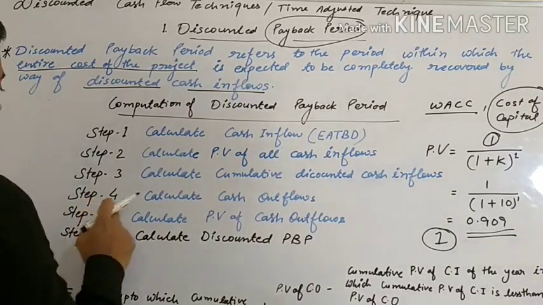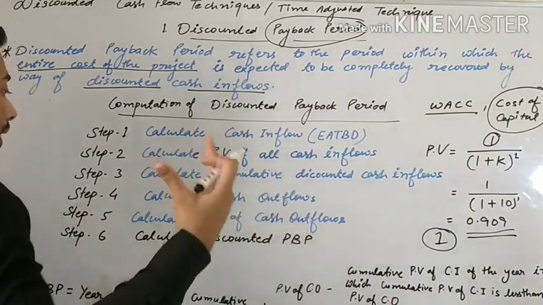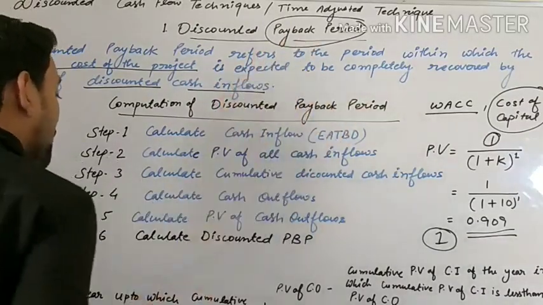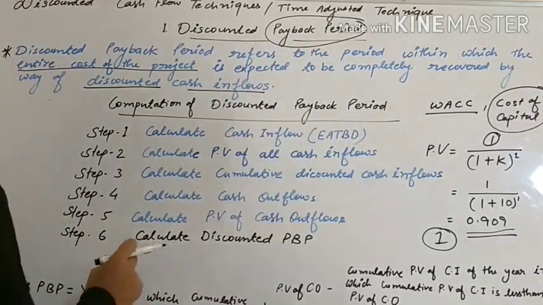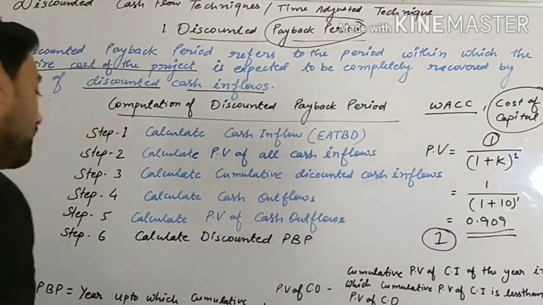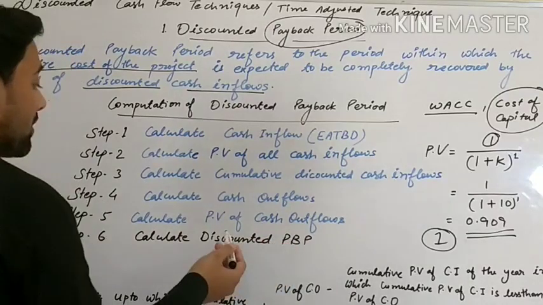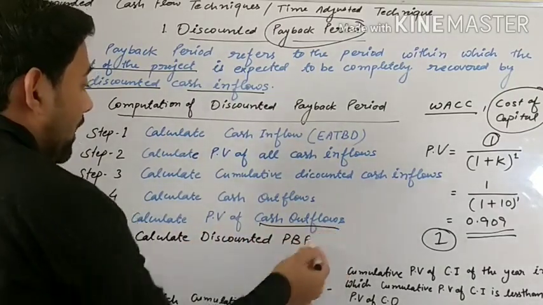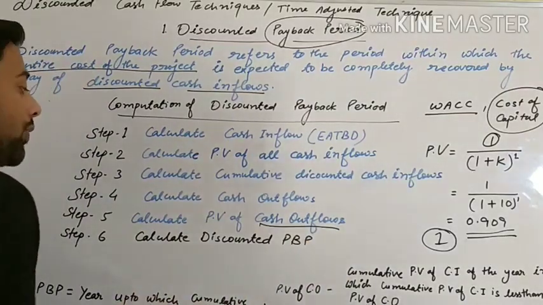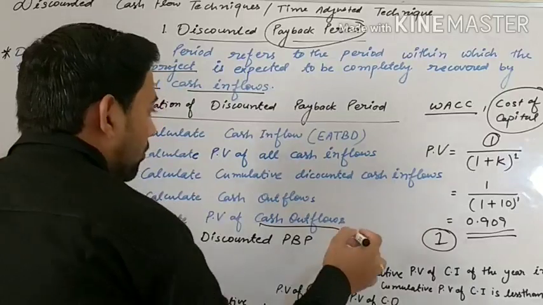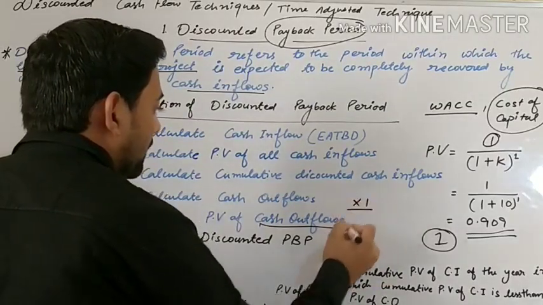Okay. Step 4. In step 4, you have to find out cash outflow. How will you calculate cash outflows? We have seen this when we were studying payback period. After that, you have to calculate PV of cash outflows. Generally, cash outflow is at year 0. That's why PV of cash outflow is found by multiplying by 1.